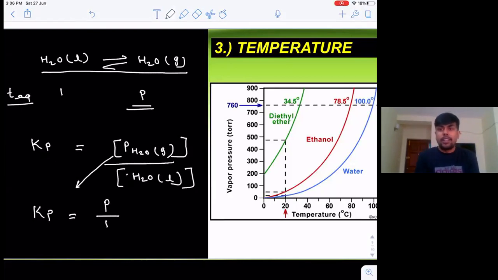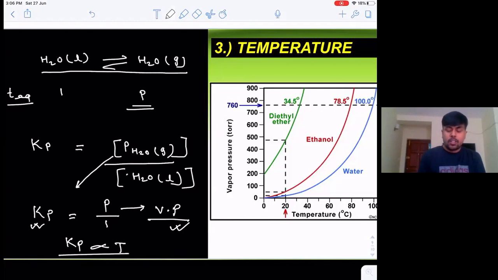This P is basically the pressure exerted by H2O gas at equilibrium, which is nothing but my Vp. So Kp equals Vp, right? And we know that the equilibrium constant depends only and only on temperature. Since Kp is dependent on temperature, the vapor pressure will be dependent on temperature. I hope it is clear.